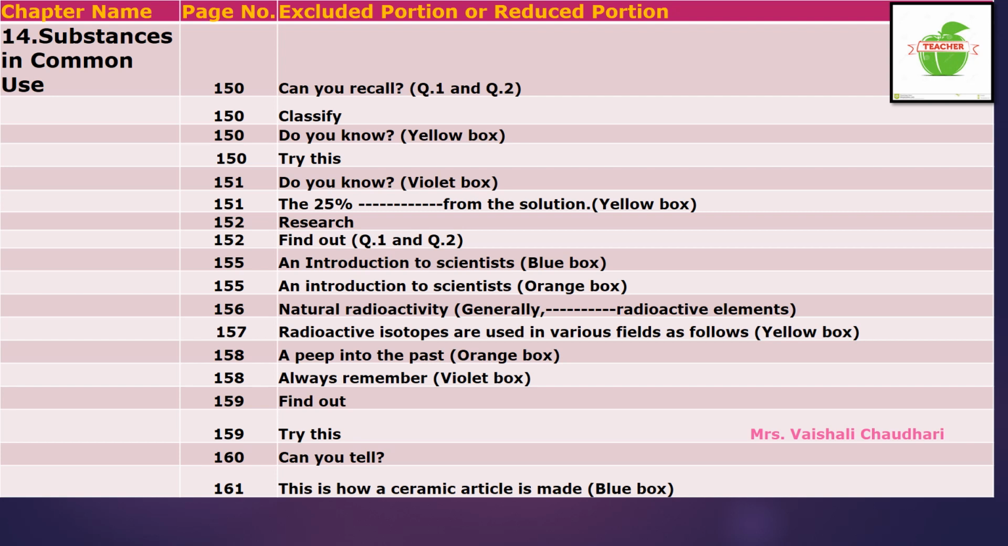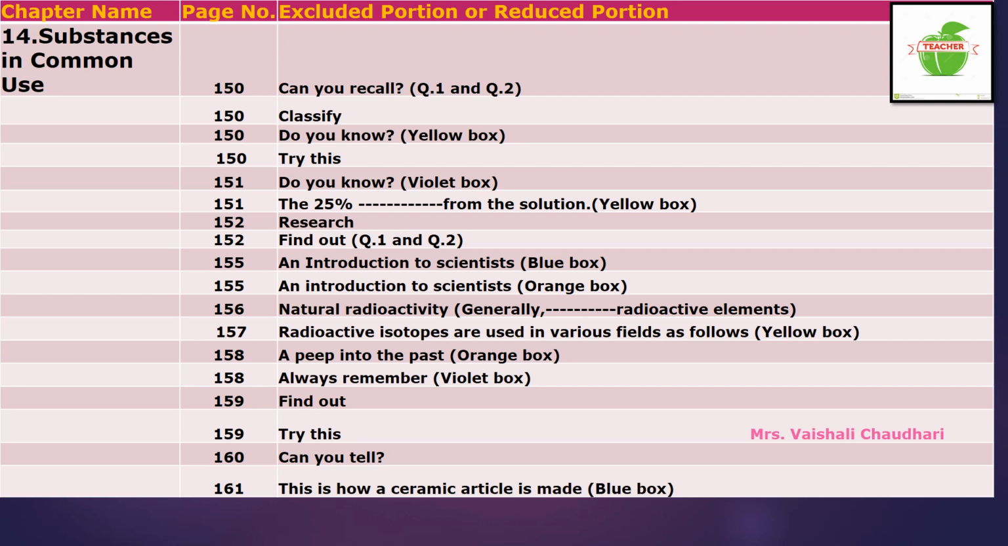Now on page number 151, that violet color box where salt information is given, that information is not for your syllabus. Now come to page number 151 only. One small yellow colored box is there, from the words "the 25%" up to the words "from the solution." That yellow colored box is excluded from your syllabus.